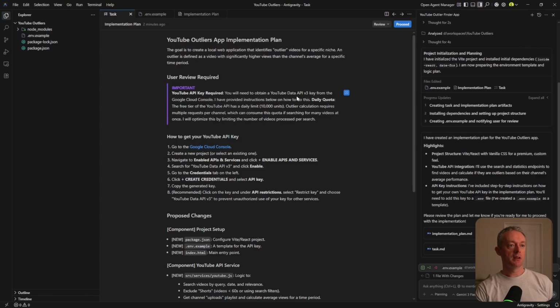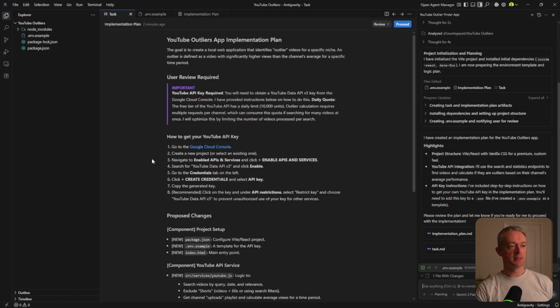You will need to obtain a YouTube Data API v3 key from the Google Cloud Console. I've provided instructions below on how to do this. Daily quota, the free tier of the YouTube API is a daily limit of 10,000 units. Outlier calculation requires multiple requests per channel, which can consume this quota if searching for many videos at once. I will optimize this by limiting the number of videos processed per search.